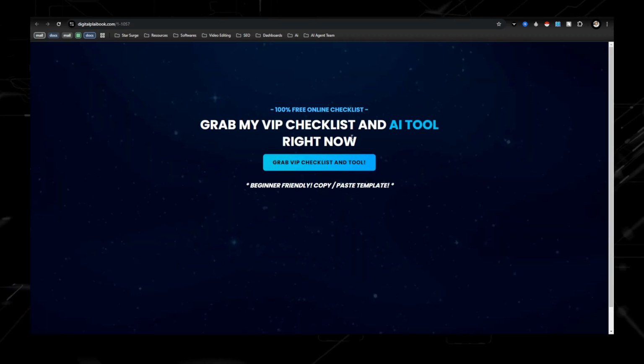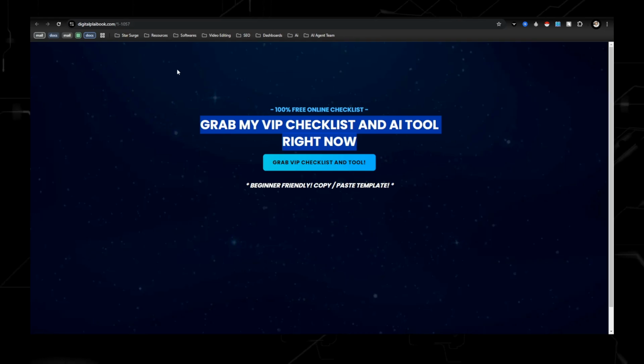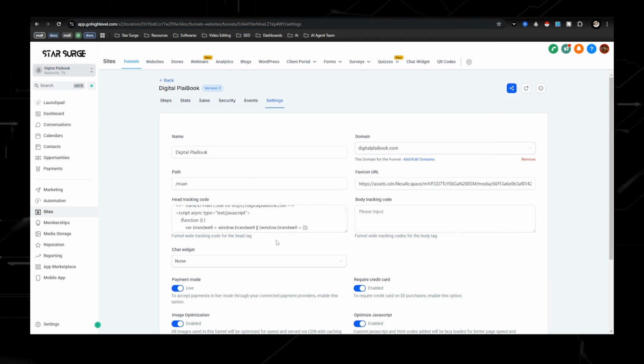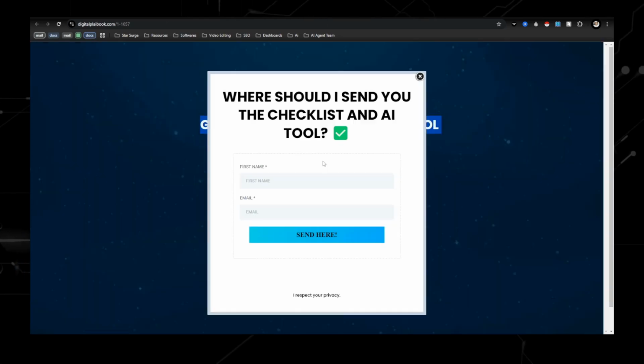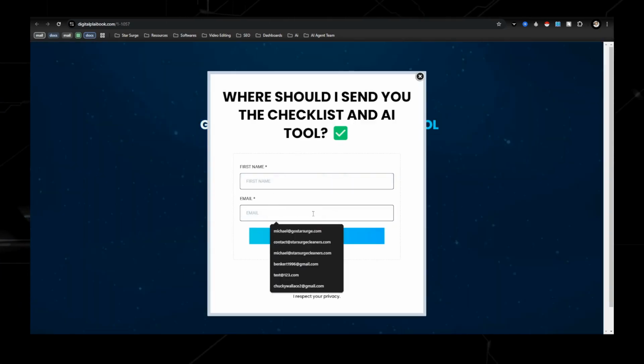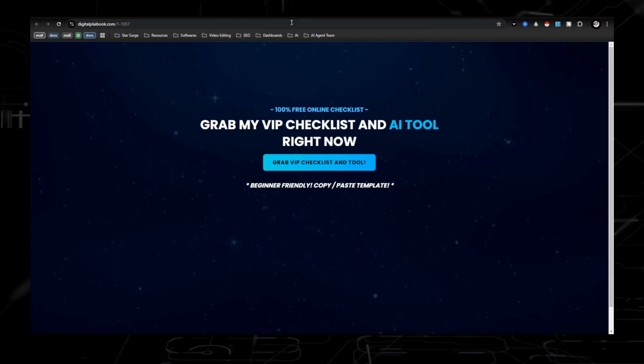A lead magnet is just something of value that you're giving away for someone's first name and email address. So once you have this set up, when someone puts in their information like this, they will get opted in to that email sequence we just set up before.